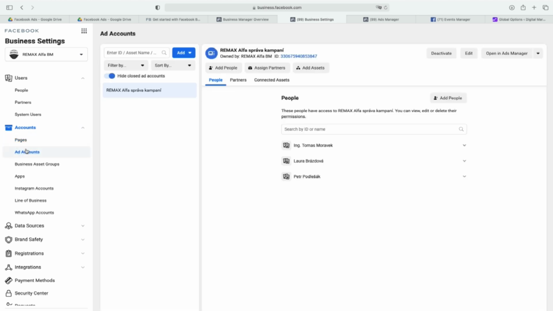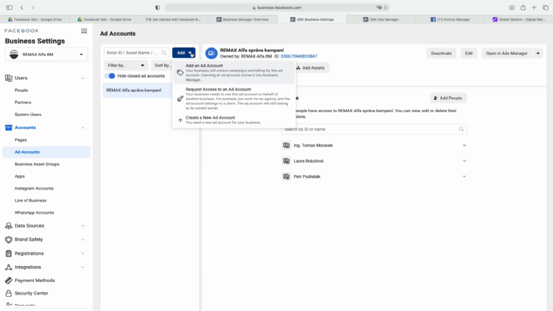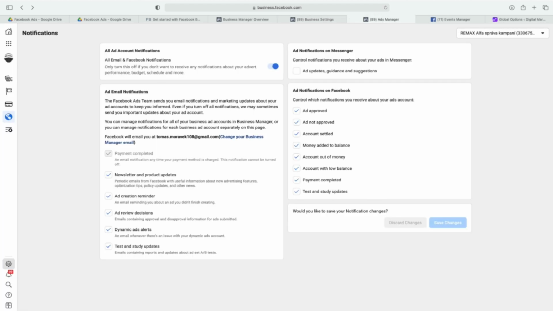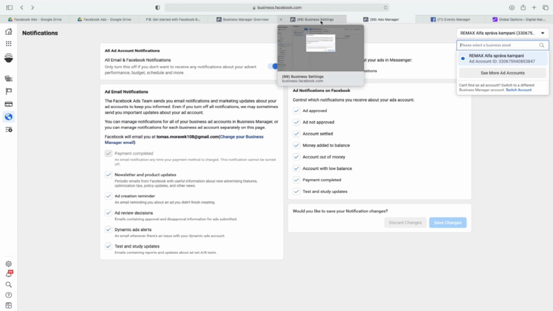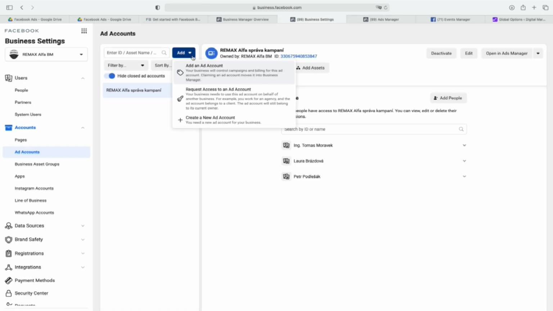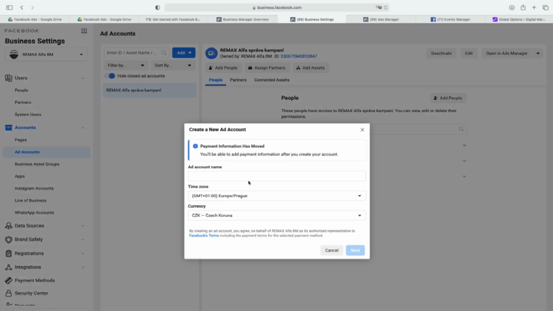Then the most important, ad account. As you can see, you can have and you must have an ad account inside Business Manager. And this is something very easy to do. So either you just add your current ad account, so your ID, you can easily see the ID of your ad account. It's very easy to see it. You can always see it very easily, as you can see. So you just copy paste, or you just put the number, or Business Manager will allow you to request access to an ad account, but you can also create a new ad account.